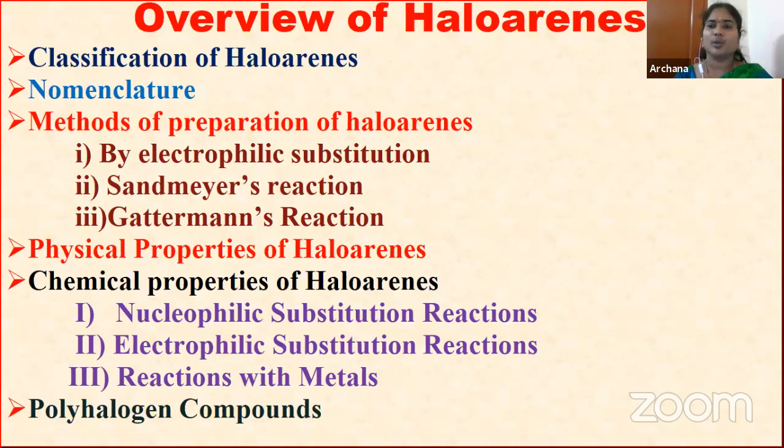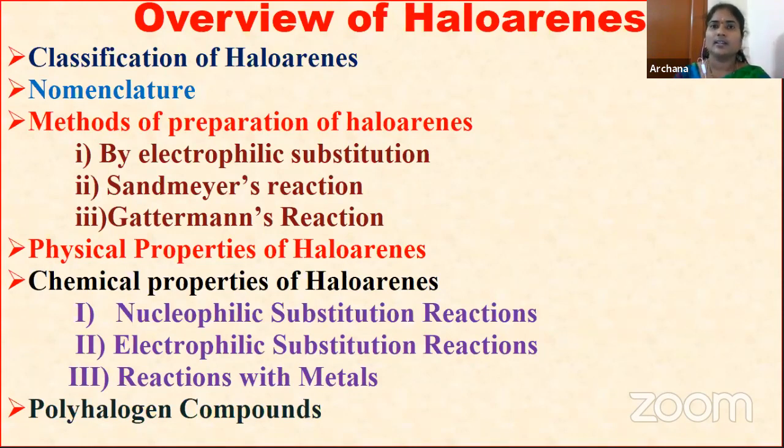Next, physical properties of haloarenes, and chemical properties of haloarenes. Under chemical properties, we have to discuss nucleophilic substitution reaction, electrophilic substitution reactions, and reactions with metals. And also polyhalogen compounds. All these topics we have to cover under haloarenes.